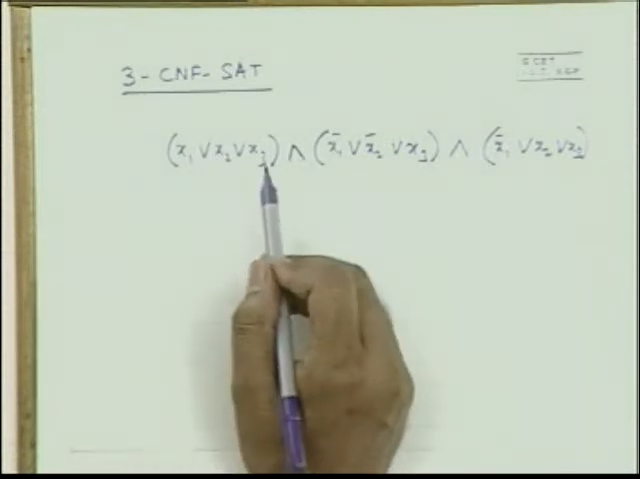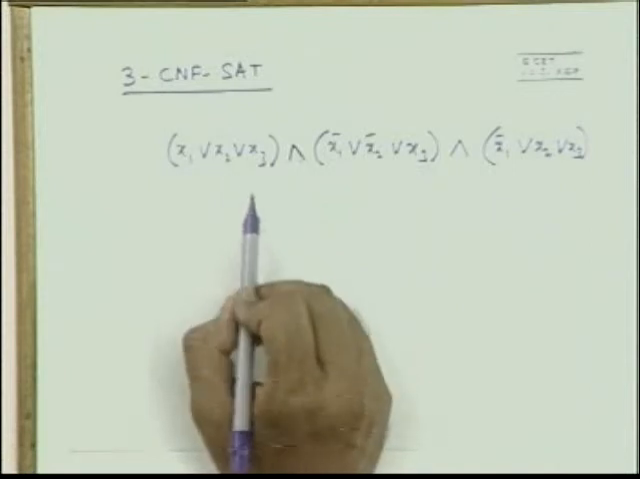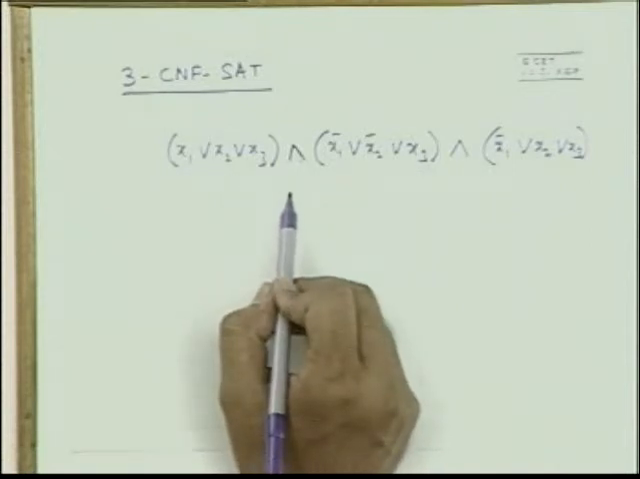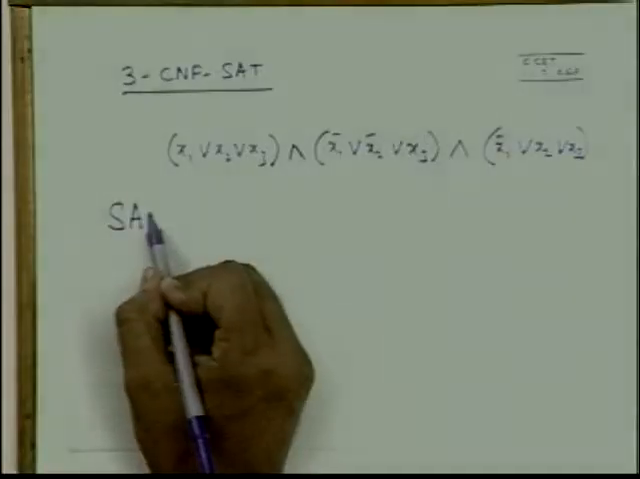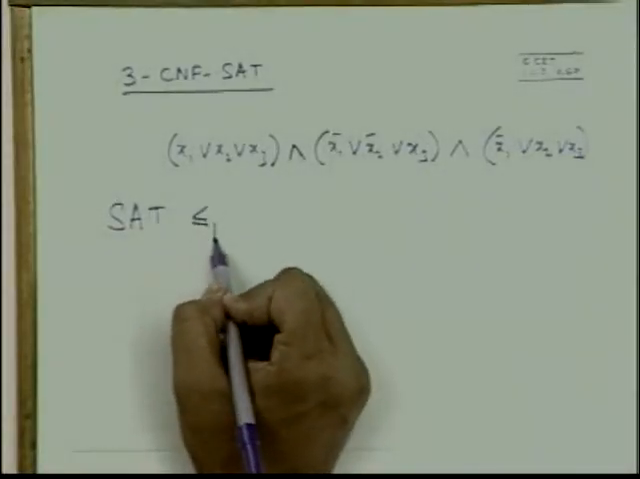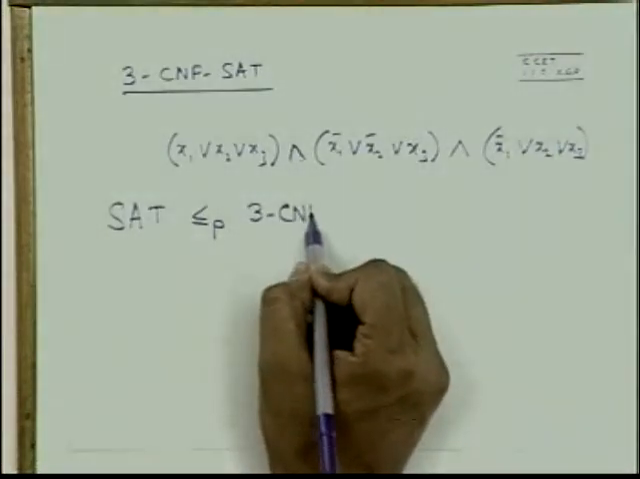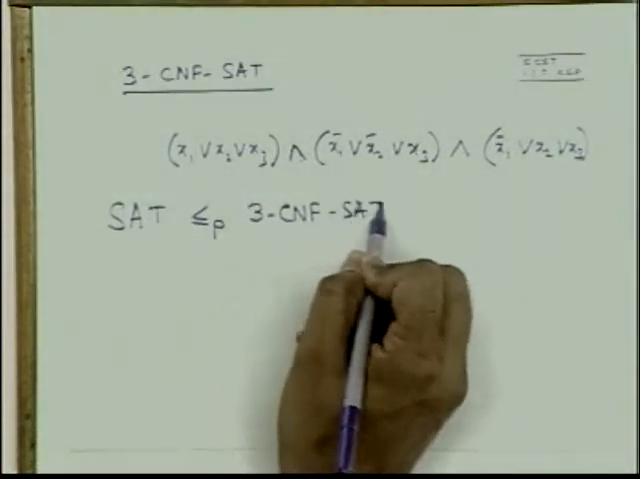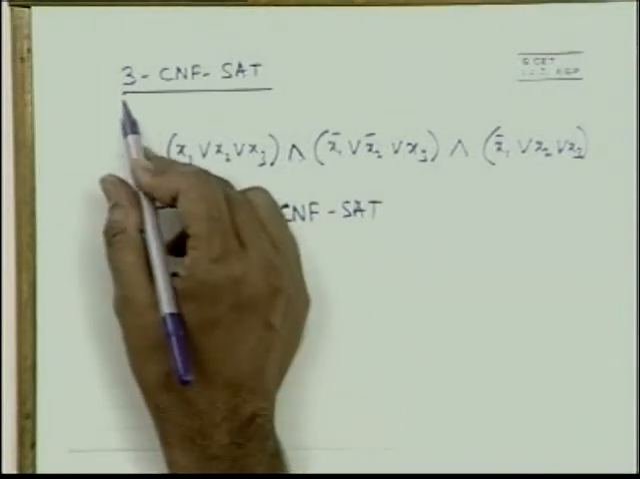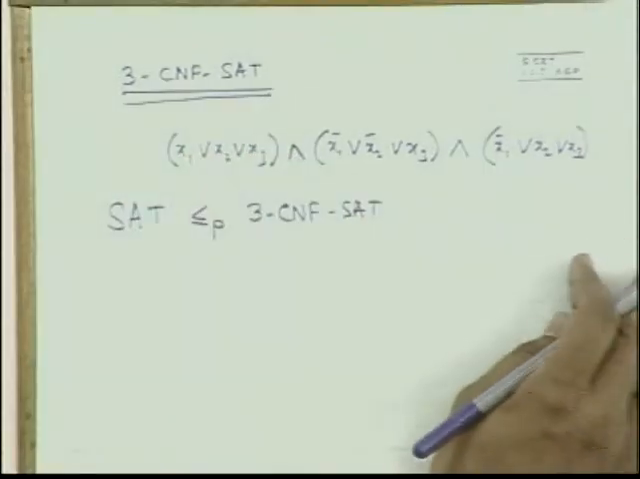So every Boolean formula can be converted to this form, and this conversion can be done again in polynomial time. So what does it mean? The problem SAT can be reducible in polynomial time to the problem 3CNF SAT. Why is it so important? Why did 3CNF SAT come into the picture at all?